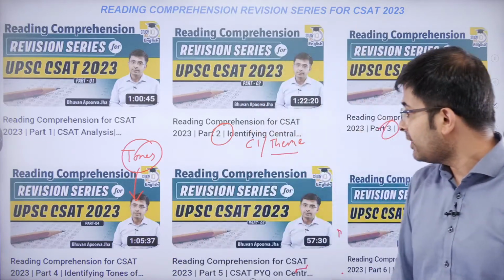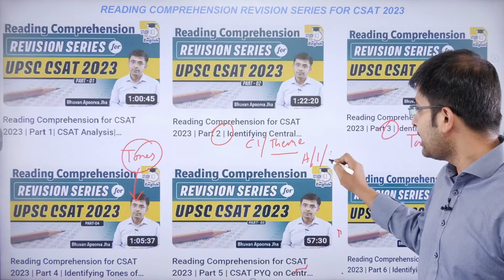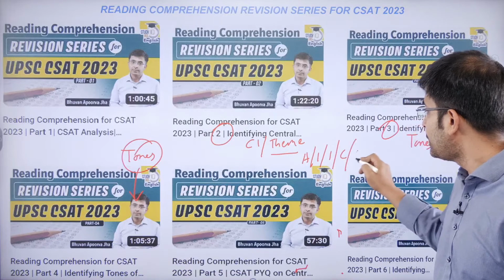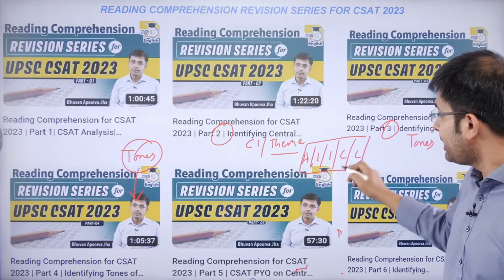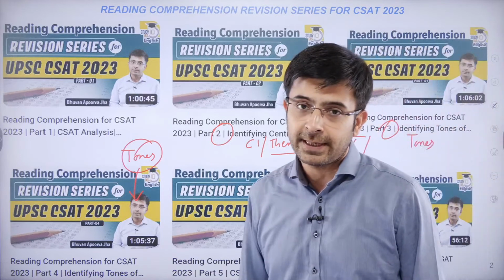Thereafter, we come to the more difficult ones. The assumption, the inference, the implication, the implied questions, the corollary, the conclusion. All of those terms have been discussed here. And the questions have been discussed here in part 5 and part 6.